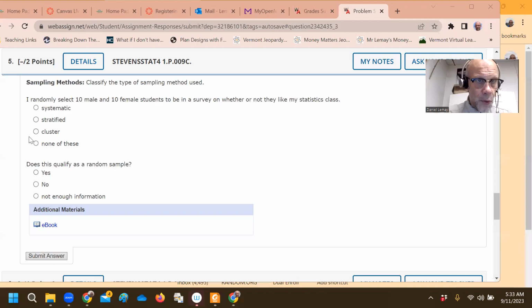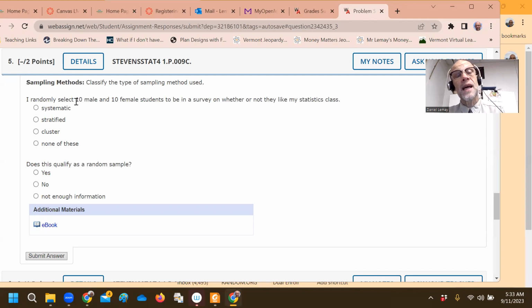Yeah, so here's what happens with WebAssign. So I'm out at that week one WebAssign, and on the homework portion on the problem sets, you have something like 100 attempts on these things. What you don't want to do with these multiple choice ones is just keep clicking until you get the right answer. You really want to try to figure out what's going on.